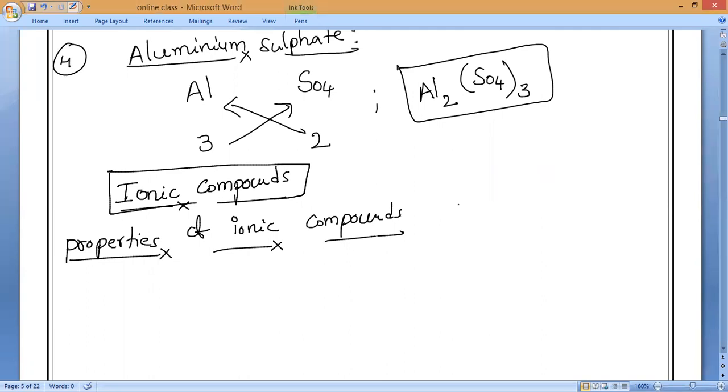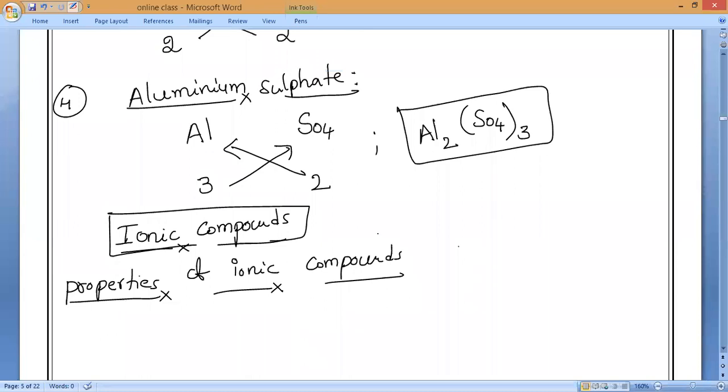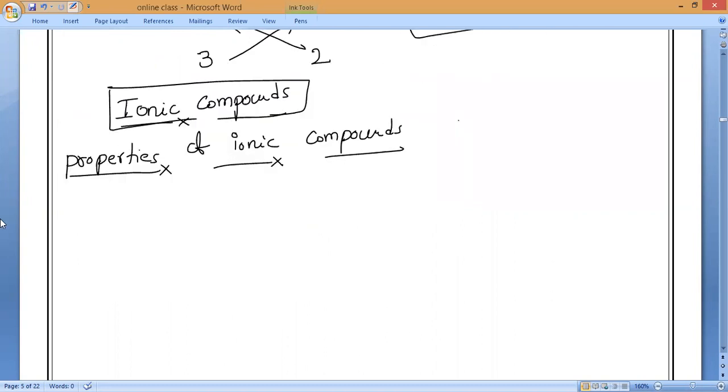Now, first one. Observe very carefully. Ionic compounds, if you notice, are they formed by sharing of electrons or by donating and receiving of electrons? That is my first point. Everybody should tell me. Donating and receiving electrons, sir. Donating as well as receiving electrons, no sharing.